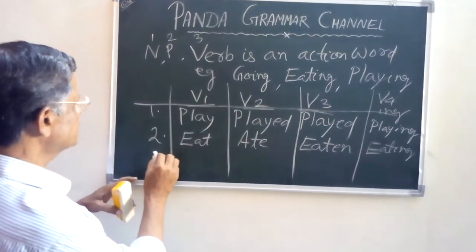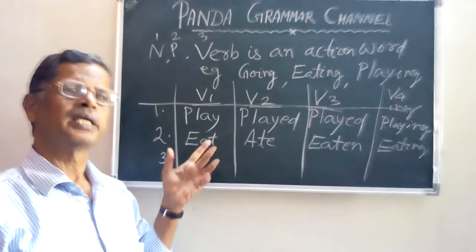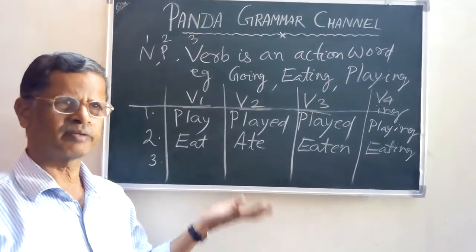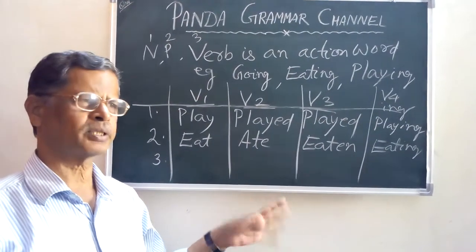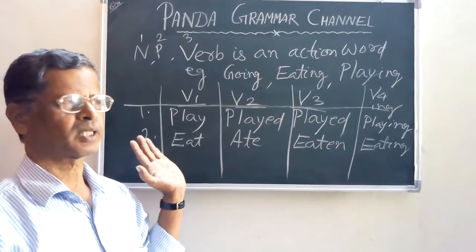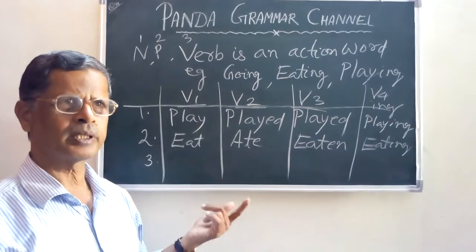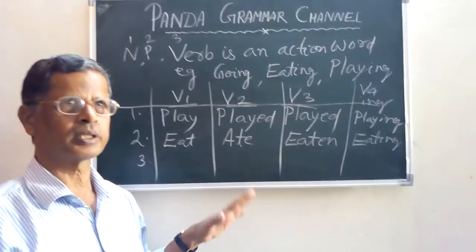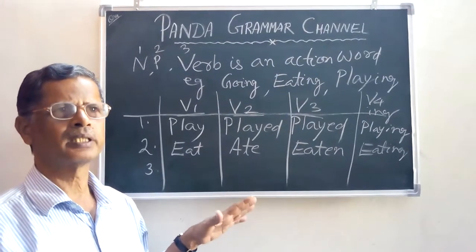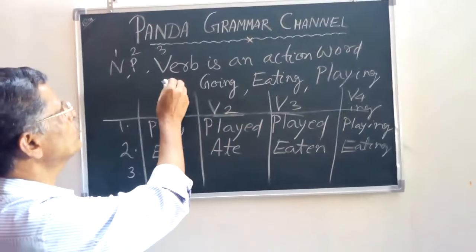Now, you can make a list of these things. I had only 1 or 2 examples. You can make it 20 or 25 or 30. How many verbs are there in your mind? Just make a list. After making a list, you will see that some verbs are already in your mind: going, coming, playing, eating, jumping, dancing. So these verbs we call main verbs.